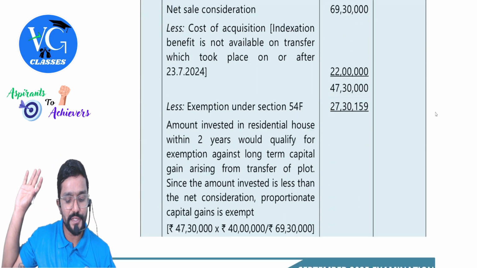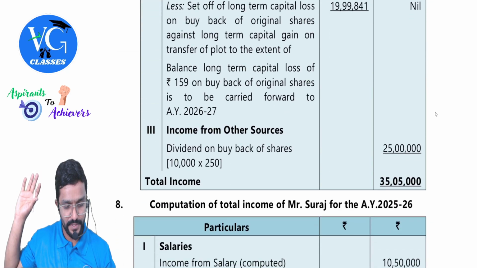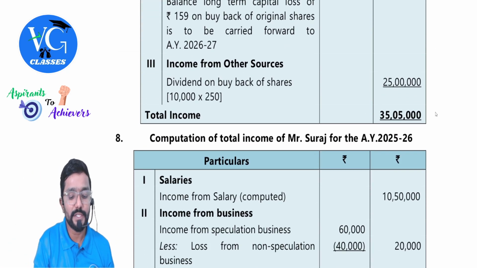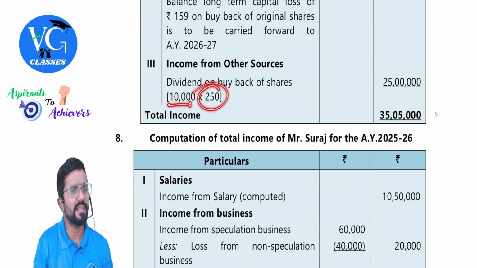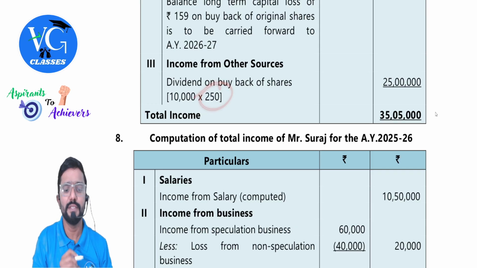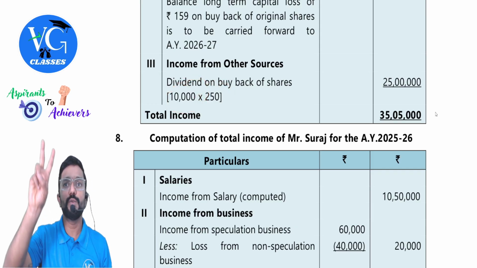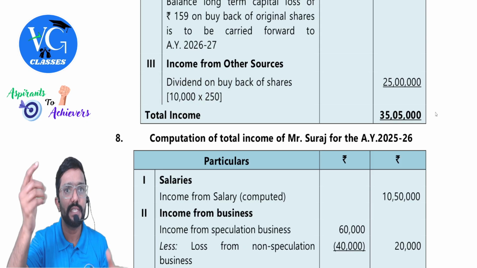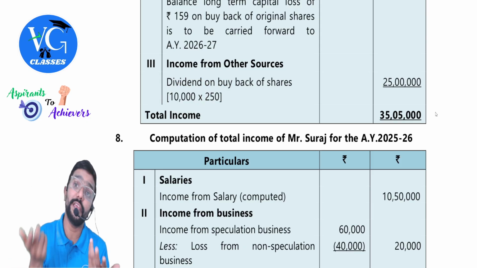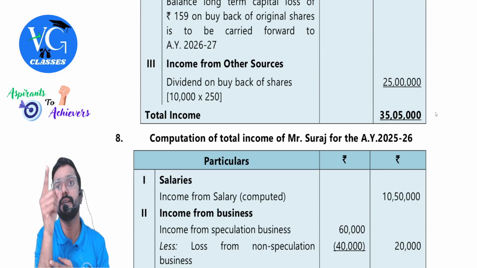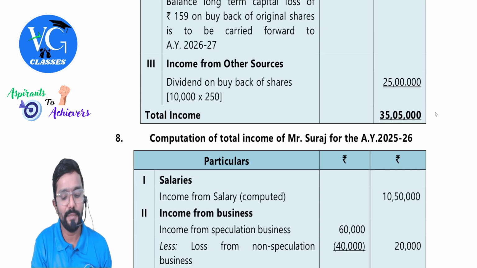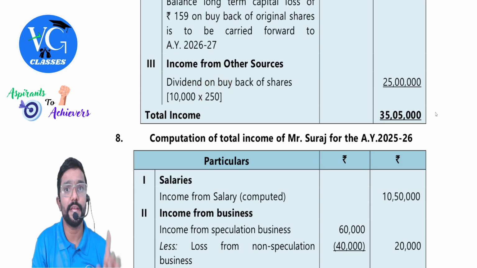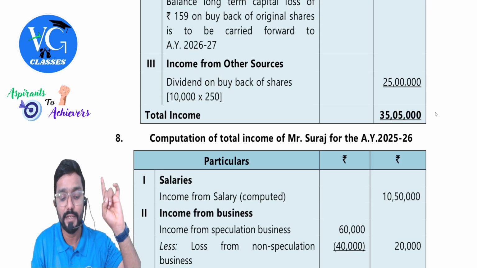First, let us go to IFOs. What is the dividend income, guys? 10,000 into 250. Sir, what is 250? Buyback price. Sir, how did you get 10,000? He is holding 20,000 shares. 50% shares are bought back. Obviously, from him, 10,000 will be bought back. And company is paying for each share 250. Entire sale value is taxable as deemed dividend.